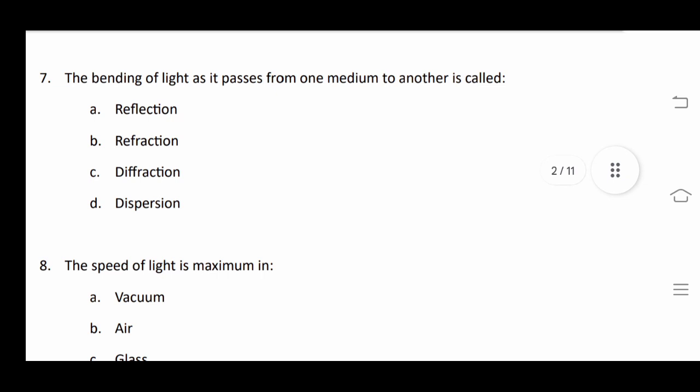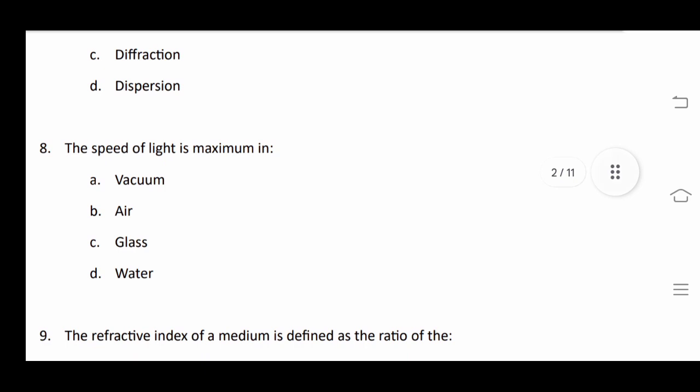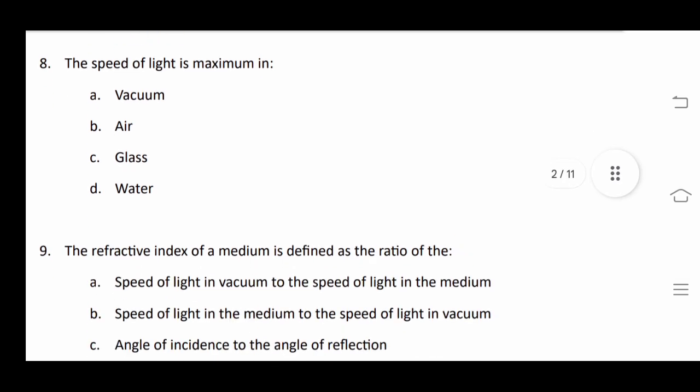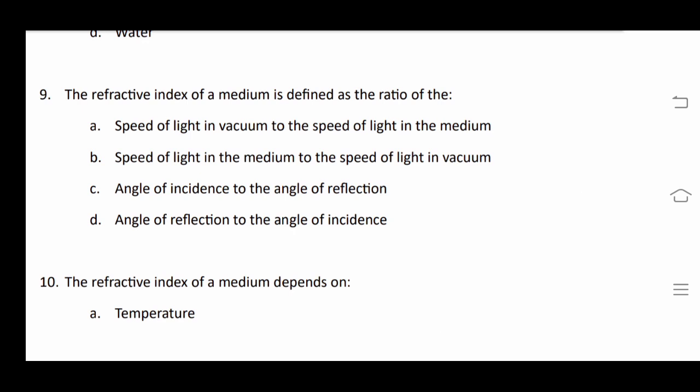Our next question is the speed of light is maximum in. Speed of light is maximum in vacuum, that is 3 into 10 to the power 8 meter per second, and in air it reduces as we are moving to a medium of high refractive index value, then speed will decrease. And next question is the refractive index of a medium is defined as the speed of light in vacuum to the speed of light in medium.